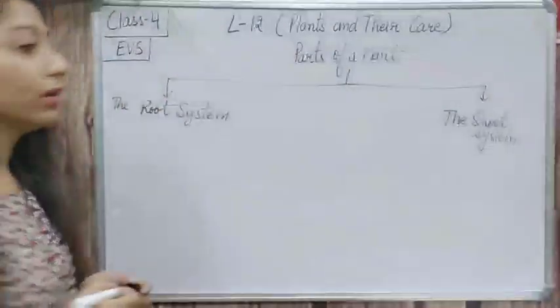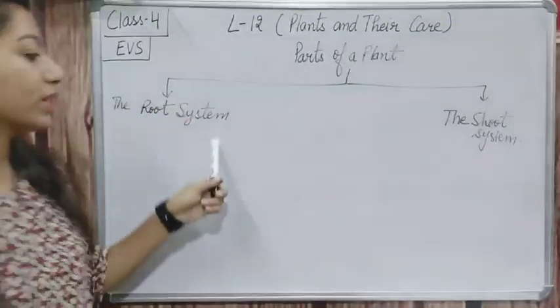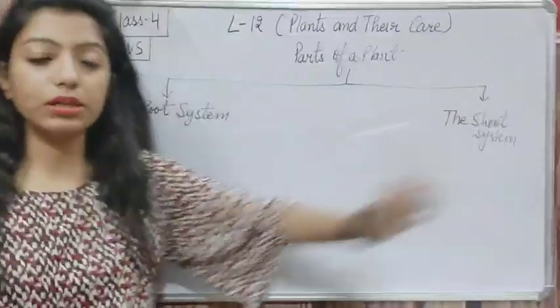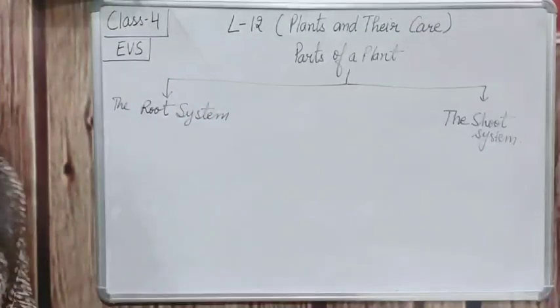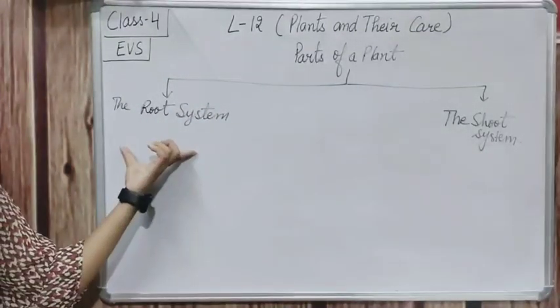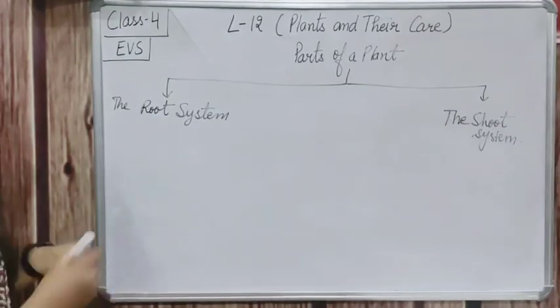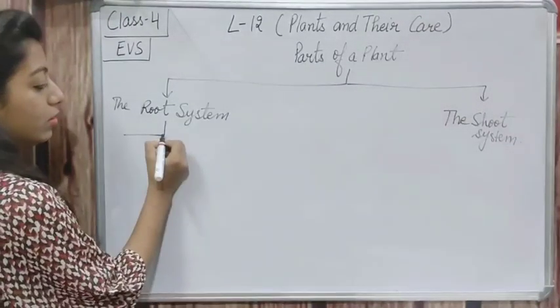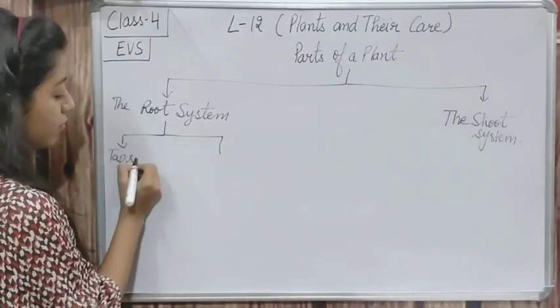Is it clear? Firstly, the parts of a plant are divided into two parts. First one is the root system and second one is the shoot system. Now about the root system. You know, the root system is also divided into two parts. First one is the taproot system.